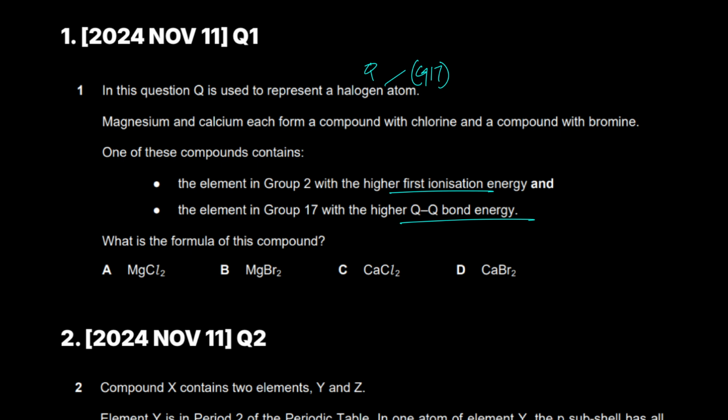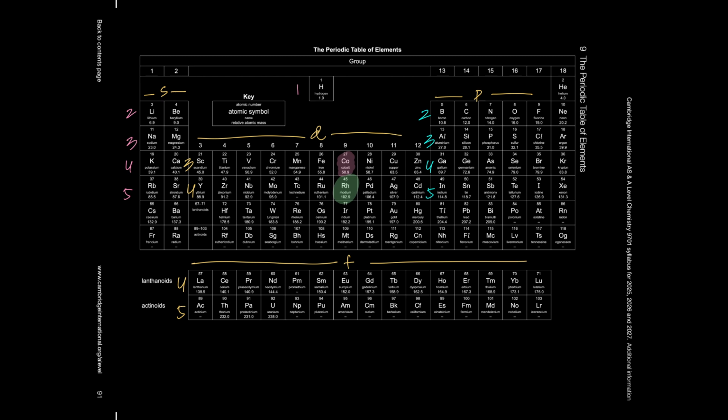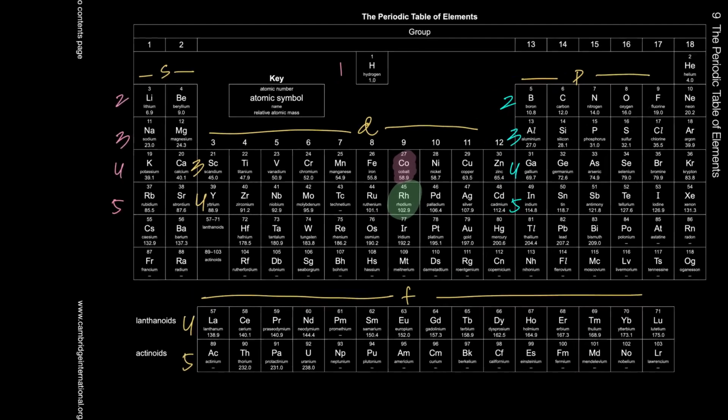Now, please understand, between magnesium and calcium, we have to select which one has the higher first ionization energy. Think about it. The periodic table should be by your side. I know it, but I'm going to still add the periodic table because obviously you guys don't know the periodic table by heart. We also don't know it by heart, but we've done a lot of practice. Now, calcium is down the group. If you compare it to magnesium, calcium will have a lower first ionization energy. Why would calcium have a lower first ionization energy?